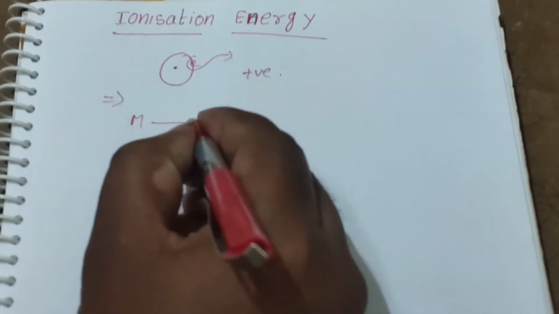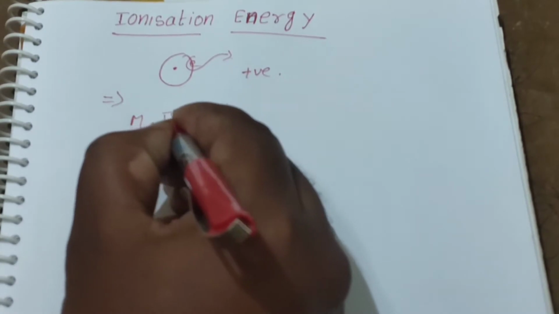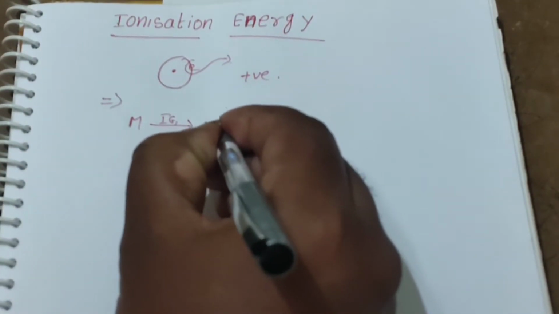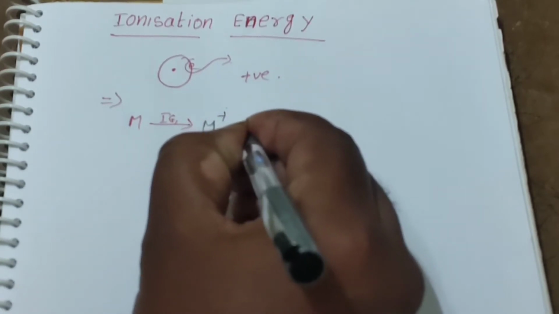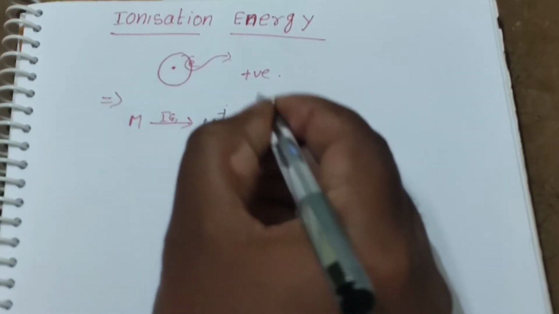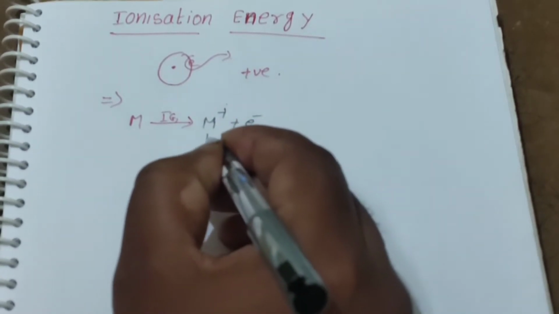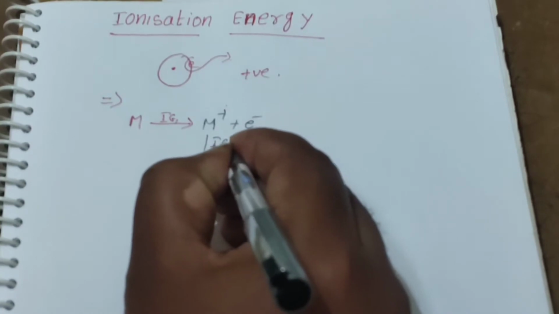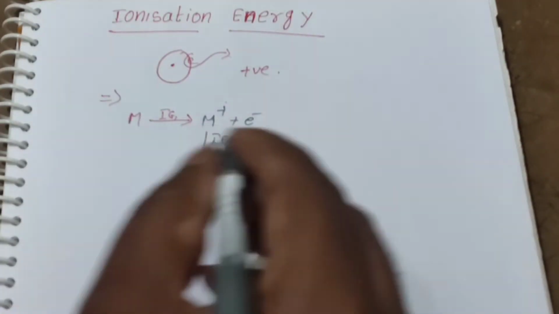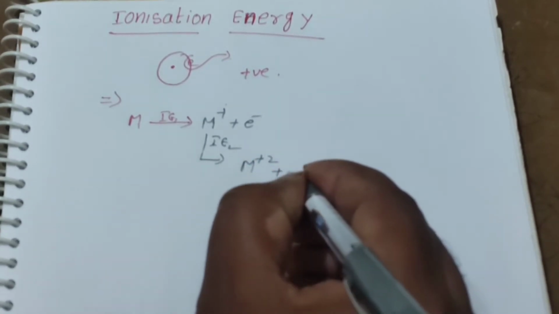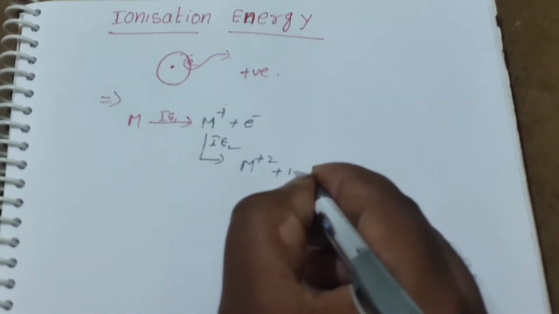In the metal, in the first ionization energy, IE1, it will form M+ ion along with the release of one electron. From the M+ ion, if it loses one more electron, that is ionization energy 2, and it will form M2+, releasing one electron.